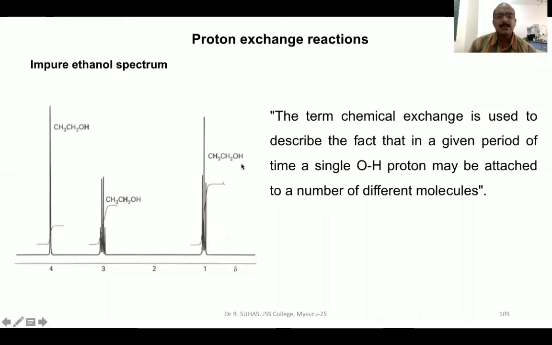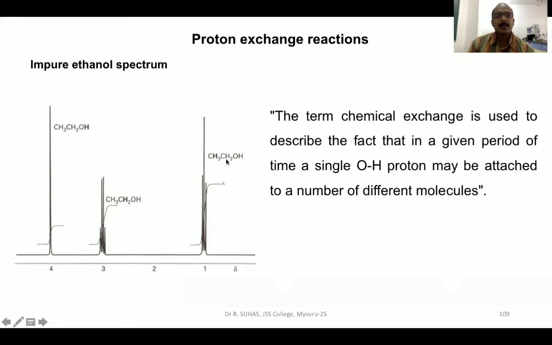For example, this is ethanol or ethyl alcohol. In a beaker, in 1 mole of ethanol, there will be Avogadro number of ethanol molecules. That means the H attached to this ethanol will exchange with the H of another ethanol molecule in that 1 mole. The hydrogen attached to one oxygen will exchange with the hydrogen attached to another oxygen of another molecule. The exchange is so fast that you are not able to distinguish which proton is attached to which oxygen. So this is the impure ethanol spectrum.